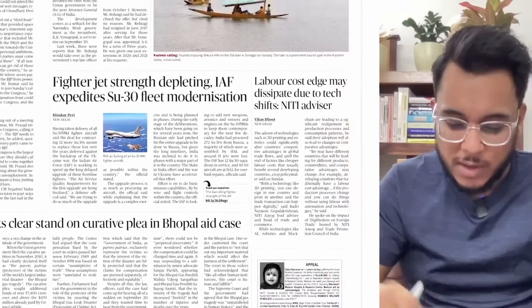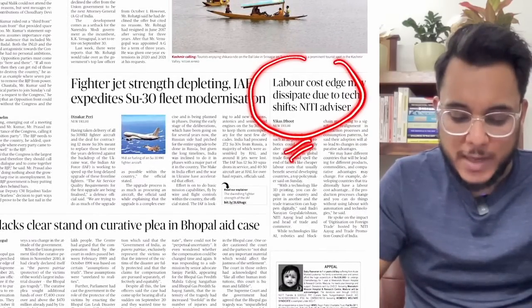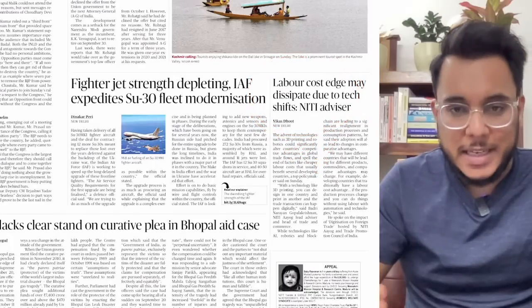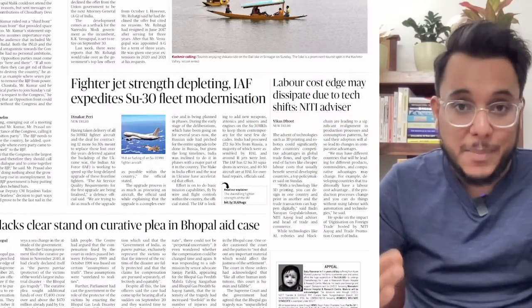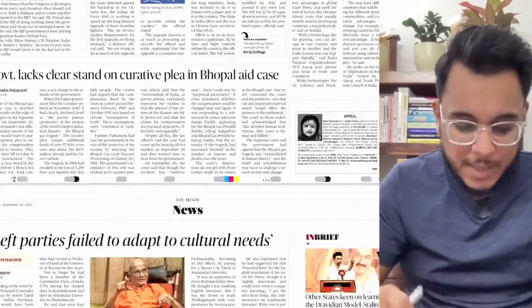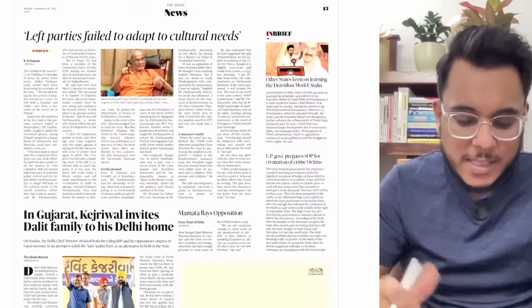Then, moving on, labor cost edge may dissipate due to tech shifts, says Niti advisor. So the Niti Aayog has said that there are shifting patterns in labor and manufacturing. Then, moving on, left parties fail to adapt to cultural needs. The political articles, etc.